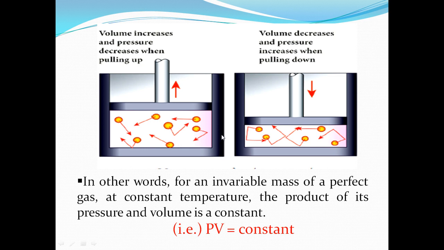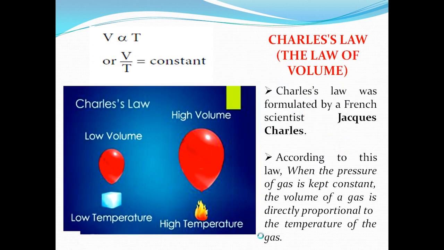So this is what Boyle's law states. அப்போ ப்ரெஷரும் வால்யூமும் என்னவாக இருக்குன்னா, it will be constant. In other words, we can also convey this: for an invariable mass of perfect gas at constant temperature, the product of its pressure and volume is constant. It means PV is equal to constant.